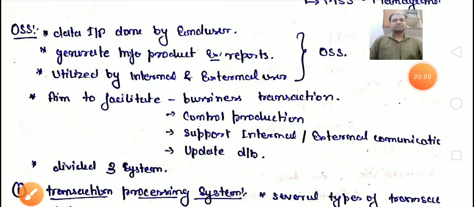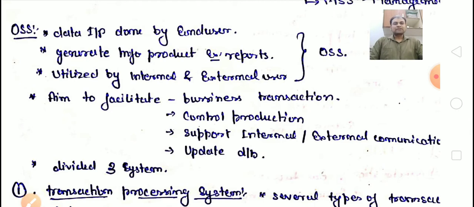In this lecture we will discuss the OSS. In the last lecture we discussed information systems classified by information systems. The first part was the OSS. OSS means operational support systems. So what are operational support systems? As I told you in the last video, an operational support system focuses on the operations.